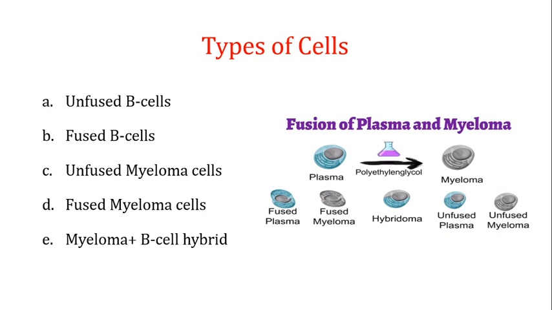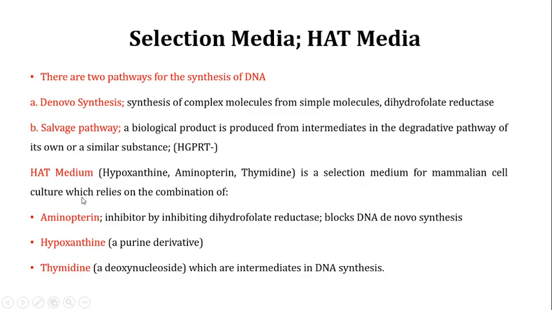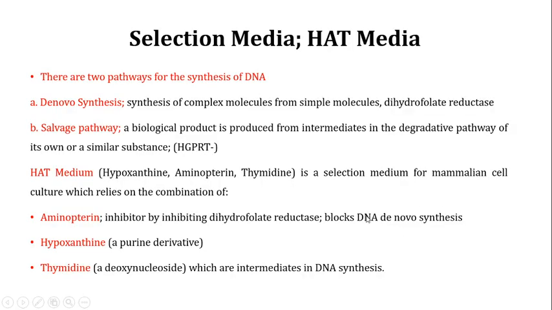Now in all of these cells, you have blocked the de novo synthesis because you are adding aminopterin. That means all of these cells will not be able to go for de novo synthesis, because aminopterin is blocking the activity of dihydrofolate reductase.